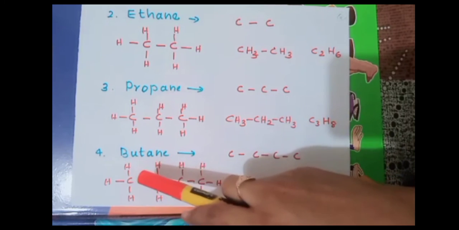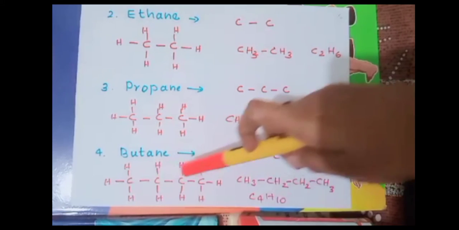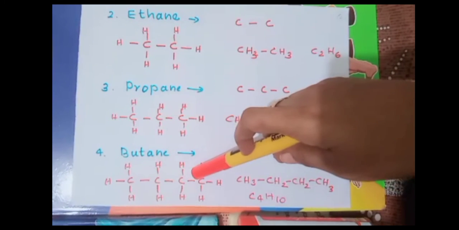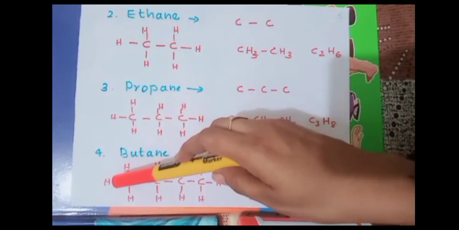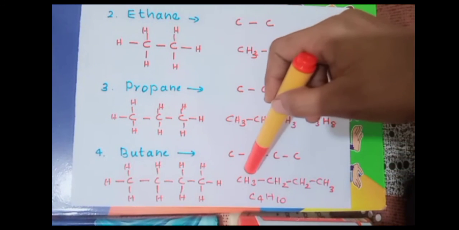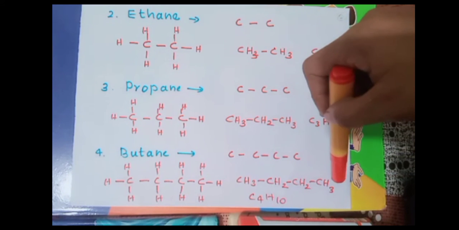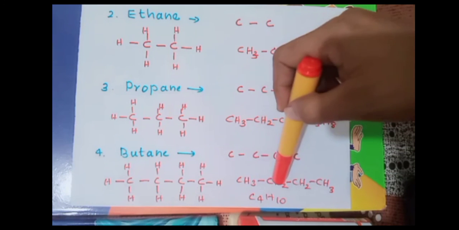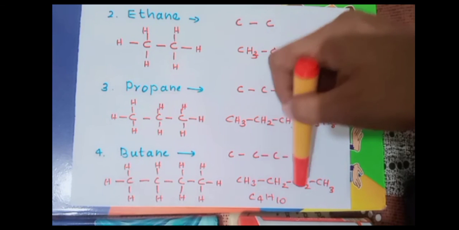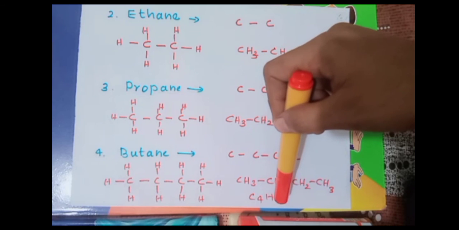And the fourth one, 4 carbon, butane. So we have to put the 4 carbon atoms, and there will be 3 bonds in between the carbon atoms, and satisfy the remaining bonds around each carbon atom. So we got CH3 bond CH2 bond CH2 bond CH3, or you can write CH3 CH2 CH2 CH3, or in short there will be 4 carbon, so C4, and 10 hydrogen, C4H10.